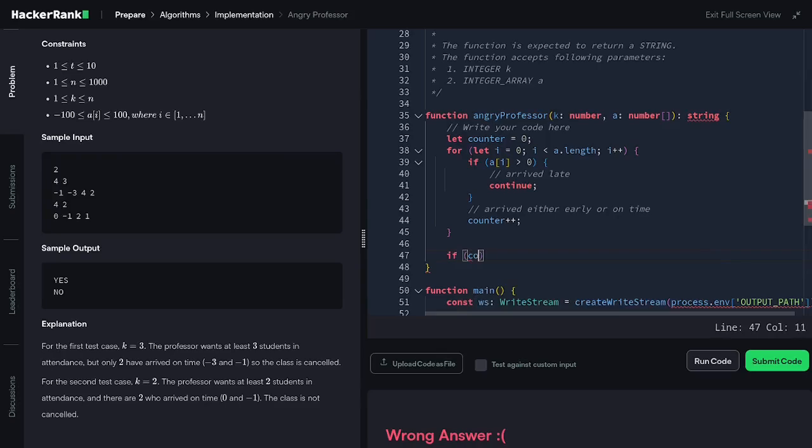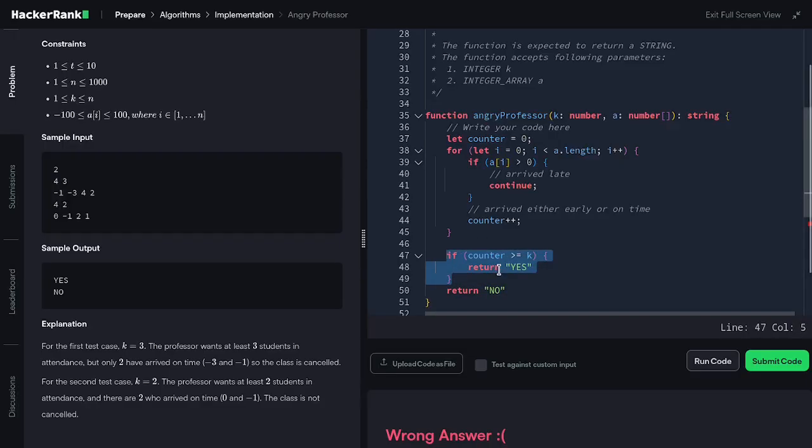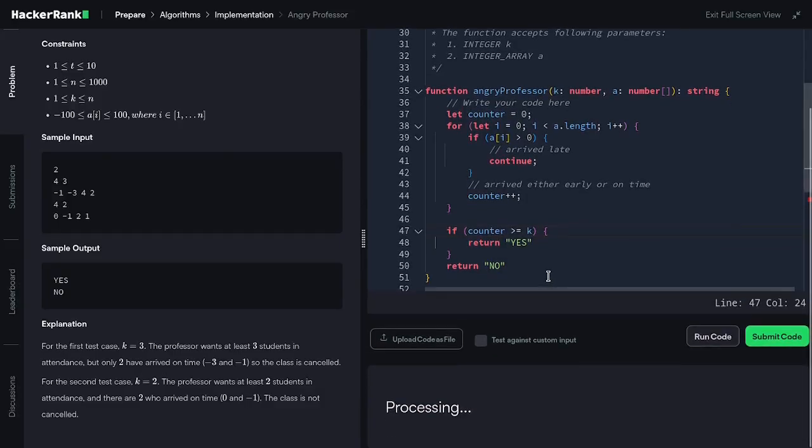If the counter is above or equals to the k, if it is, then of course we return yes. Not using the else, just return no right away, to check if this if statement is not being counted, or the counter is not surpassing the k threshold. We can run the code.